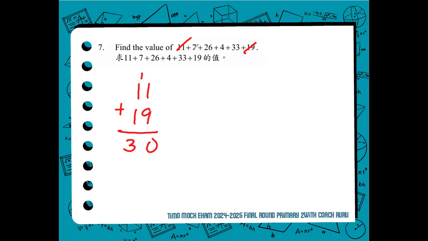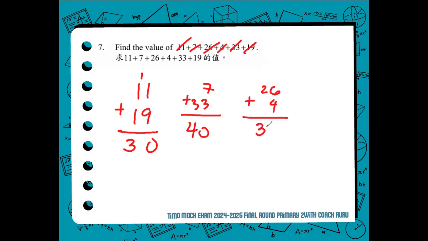Next pair, 7 and 33. 7 plus 33 is a 40, another multiple of 10. Last pair, 26 and 4. 26 plus 4 is a 30. So, all we have to do now is add 30 plus 40, 70 plus 30, that's equal to 100. So, for number 7, the correct answer is 100.